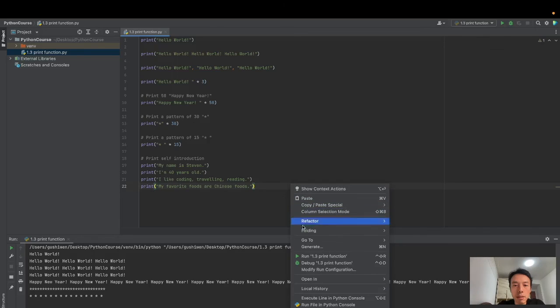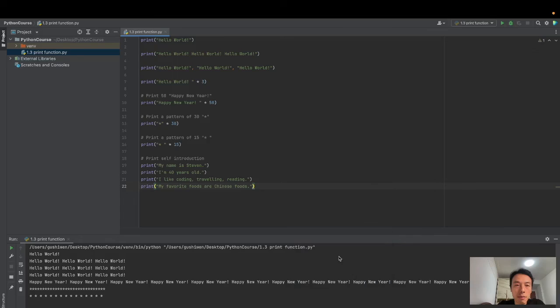Let's print it. Right click your mouse and select Run 1.3 print function. Wow, here we have the self-introduction. My name is Steven. I'm 40 years old. I like coding, traveling, reading. My favorite foods are Chinese foods. Okay, this is a very brief self-introduction.